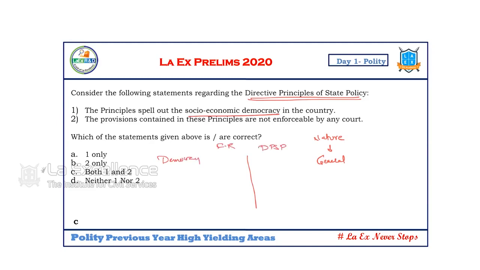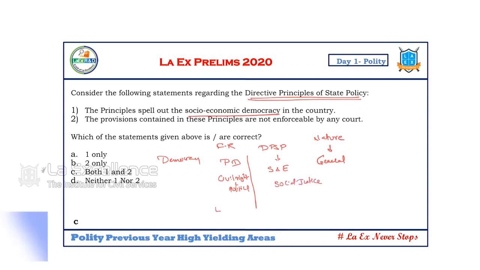So if you see DPSP versus fundamental rights: fundamental rights are meant to give political democracy. They are for civil rights. Most of them are civil and political rights. Now, when we go to DPSP, these are social and economic democracy. And what kind of rights? They are meant to give social justice and economic justice.